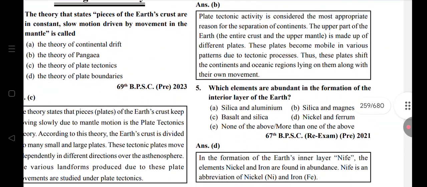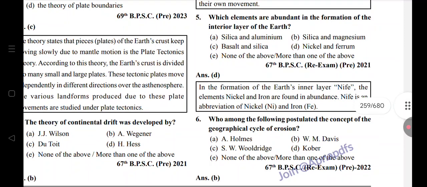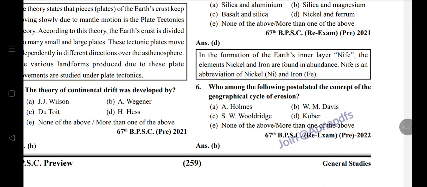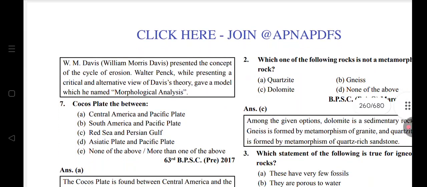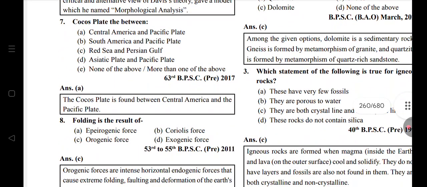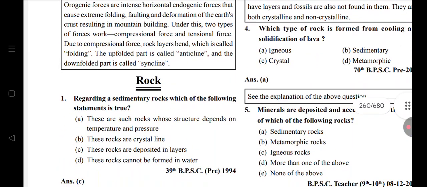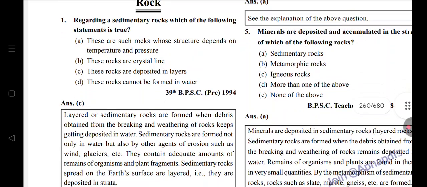Which elements are abundant in the interior of Earth? Nickel and ferrous. Who among the following postulated the concept of the geographical cycle of erosion? W. M. Davis. Cocos plate is between Central America and the Pacific plate. Folding is the result of orogenic force. Regarding a sedimentary rock, which of the following statements is true? These rocks are deposited in layers.